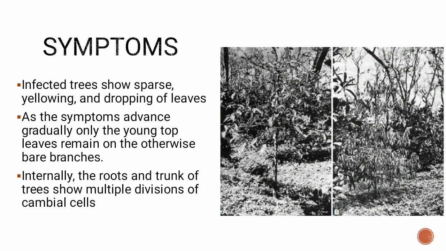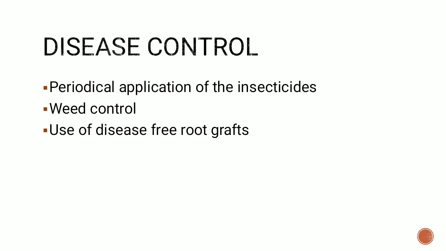That is why the pictures here are quite old: the recent varieties being grown in South America and Central America, which are among the largest producers of coffee, are resistant varieties. So now this disease is not very common. Coming to disease control, it is similar to heart rot of coconut: periodical application of insecticides, using disease-free root grafts, use of resistant varieties, and controlling the weeds so that we can check the spread of disease from one plant to another.